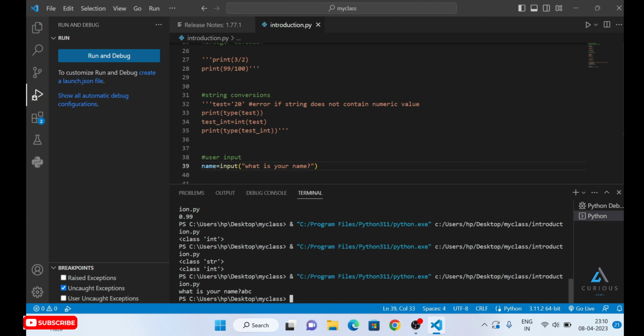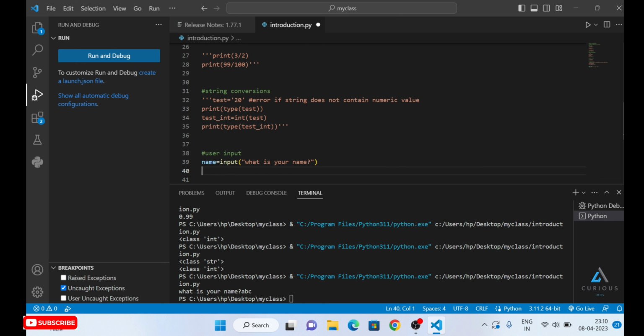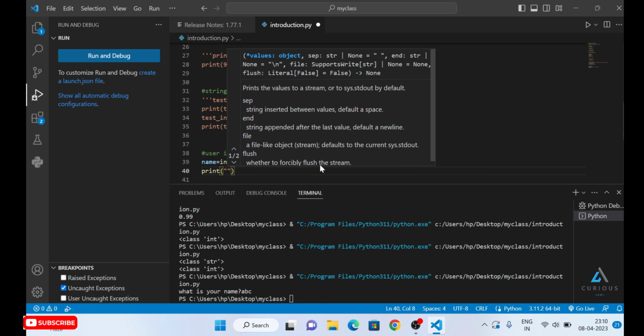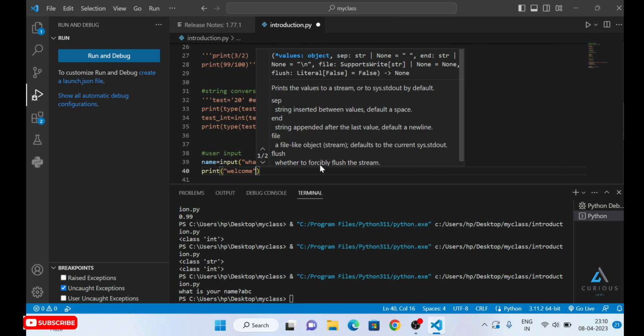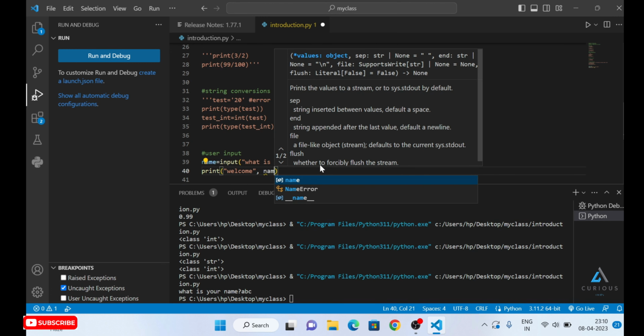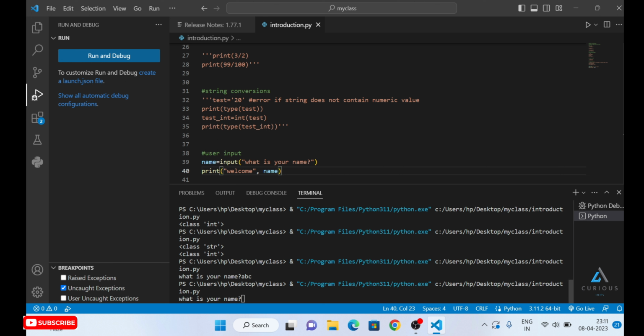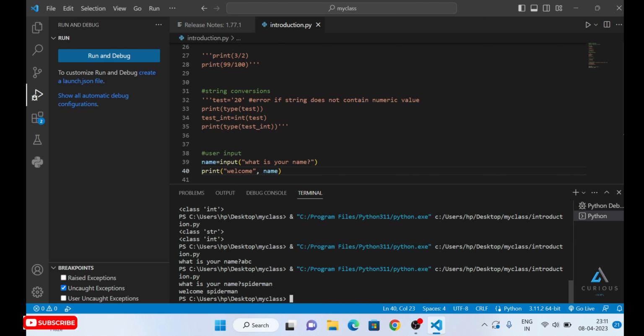And then let's include more things into it to make it more presentable. Right? For example, print welcome, name. Let's run this. Okay, let me give my name. For example, what I'm writing is my name is Spider-Man. Okay, it has written welcome, Spider-Man.